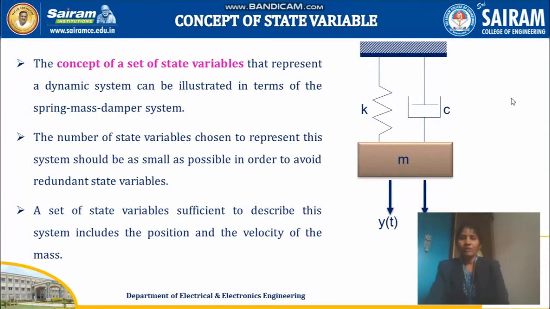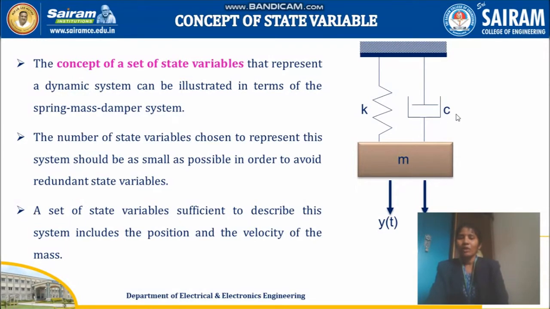Next is your concept of state variable. Your state variable analysis is not only applied to your electric or electronic system, it is also applied to your mechanical system to have a stability analysis. Here the concept of the set of state variables that represents the dynamic system is explained by using the spring mass damper system. The spring is represented with a constant K, mass M, and the damper usually is represented with B, or it can be C.